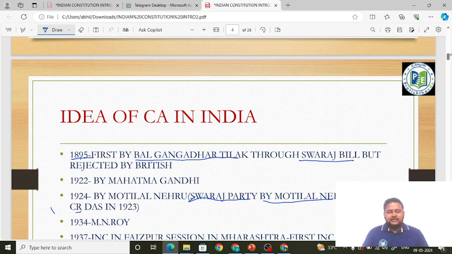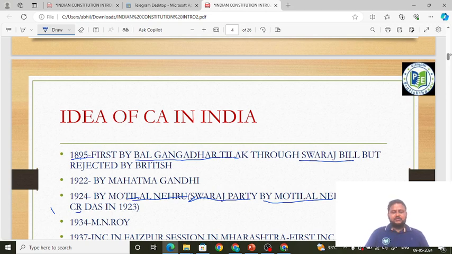And in 1924, Motilal Nehru put forward the idea for a Constituent Assembly for India. So first was Tilak, in 1922 Mahatma Gandhi, and in 1924 Motilal Nehru, not Jawaharlal Nehru, friends, it is Motilal Nehru. Remember, they can ask the chronology also. First Tilak, then Gandhiji and Motilal Nehru. They can give the options as 1, 2, 3, 4 or 2, 3, 4, 1, something like that. The question can be asked in any way, but if you know the concept you will be able to answer in any way.